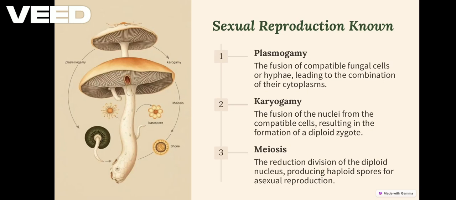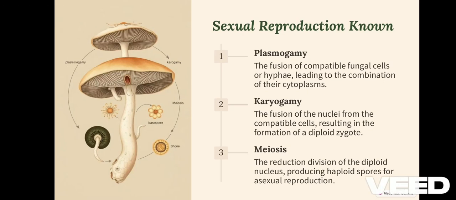Sexual reproduction known. Plasmogamy: the fusion of compatible fungal cells or hyphae leading to the combination of the cytoplasms. Karyogamy: the fusion of the nuclei from the compatible cells resulting in the formation of the diploid zygote. Meiosis: the reduction division of the diploid nucleus, producing haploid spores for asexual reproduction.